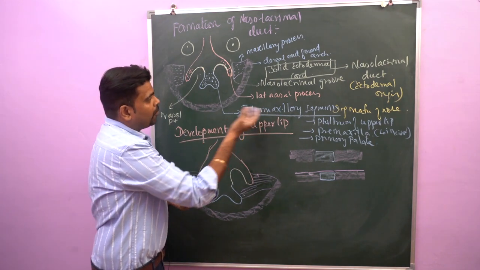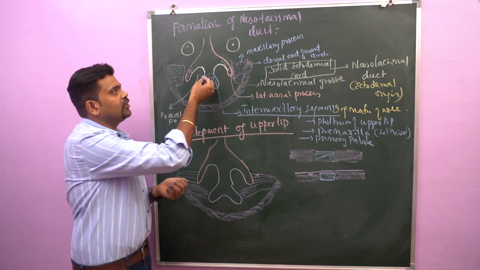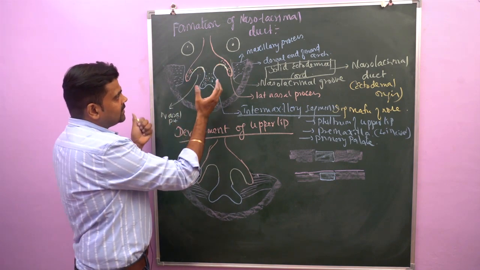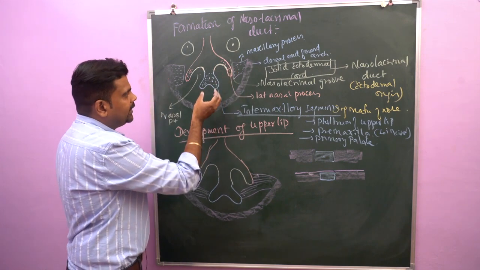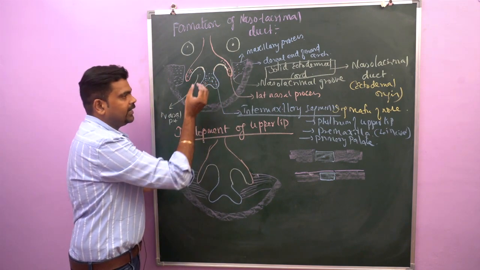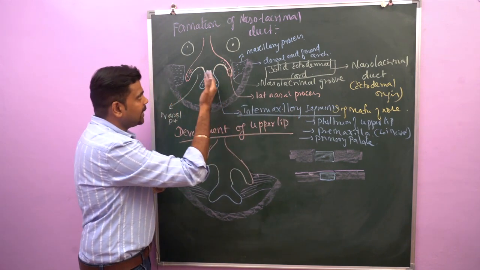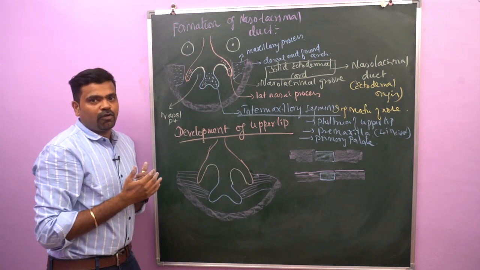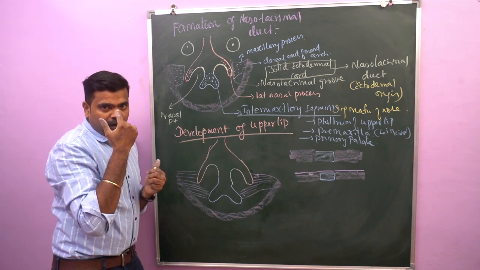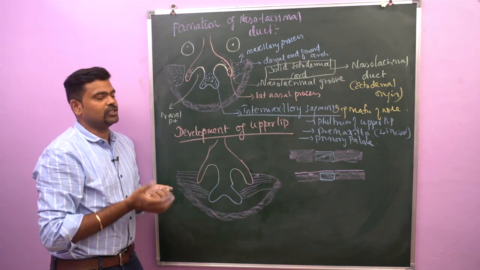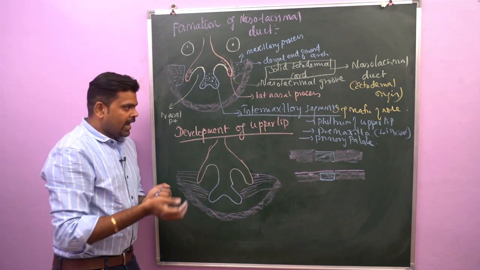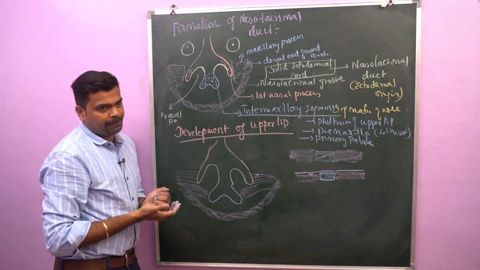After formation of this intermaxillary segment, it continues above with the nasal septum. Now, when the maxillary process grows medially, the medial nasal process also grows medially to form the intermaxillary segment. Simultaneously, the frontonasal process also becomes narrow and is involved in the formation of the forehead, dorsum of the nose and tip of the nose. These are the derivatives coming from the frontonasal processes. Next, we'll go for the development of the upper lip.